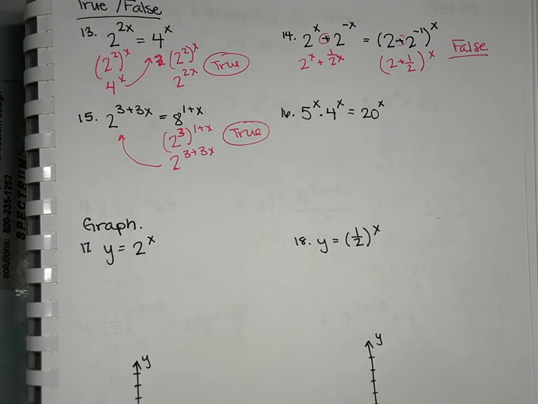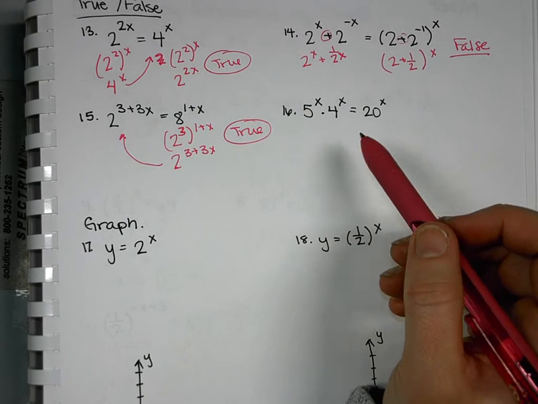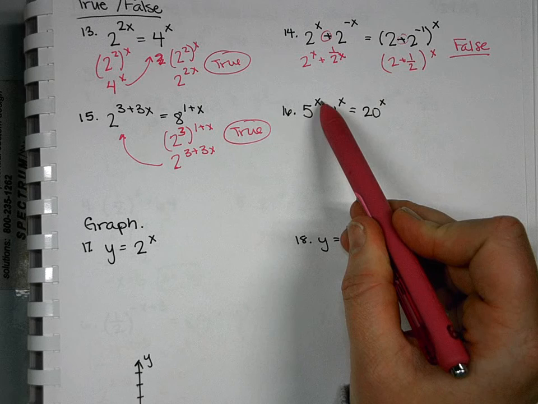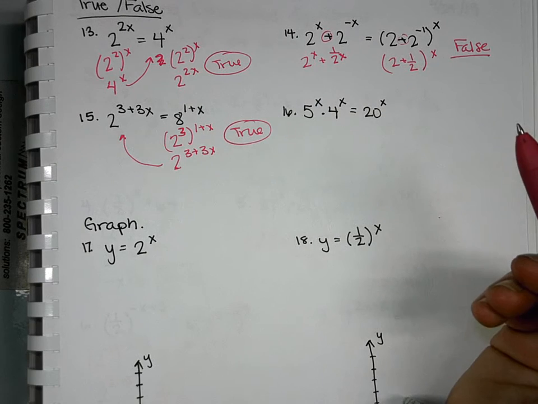You're very correct on that. Should it be 20x plus x? Well, the only way we could add the x's would be if the bases were the same. And they're not the same, so it's not x plus x.